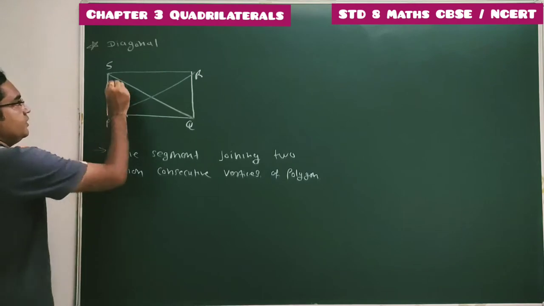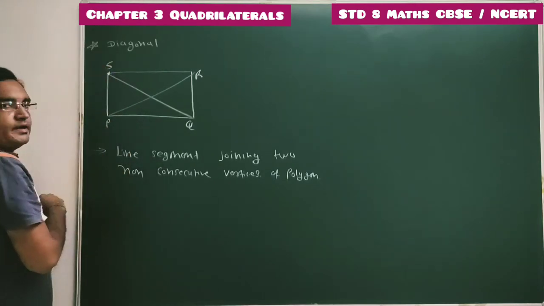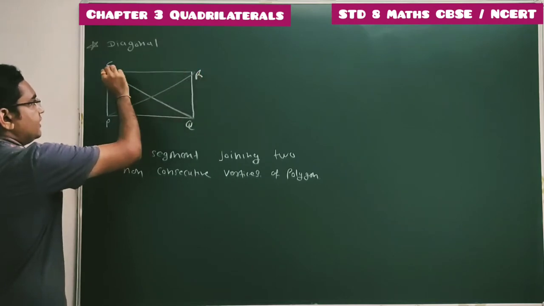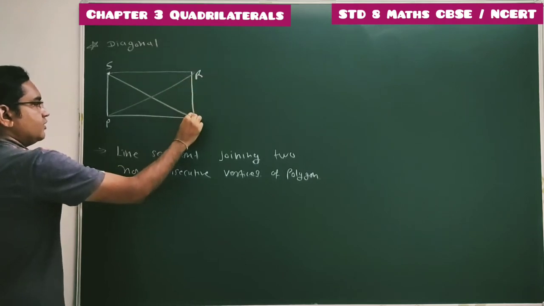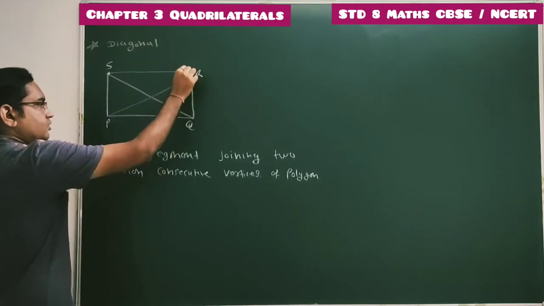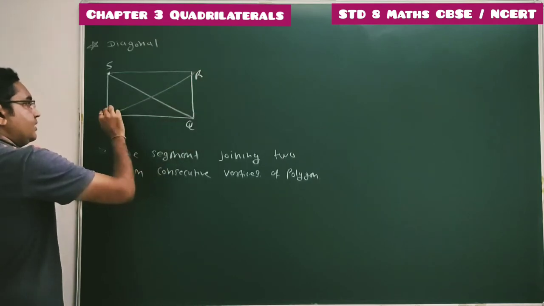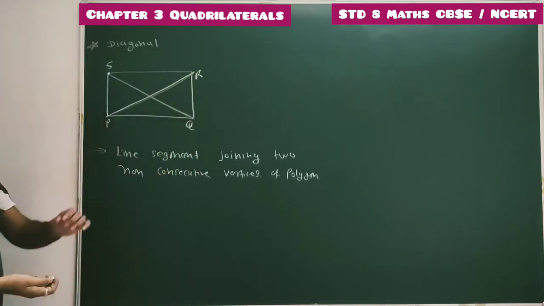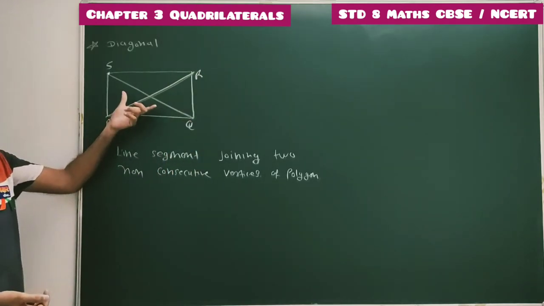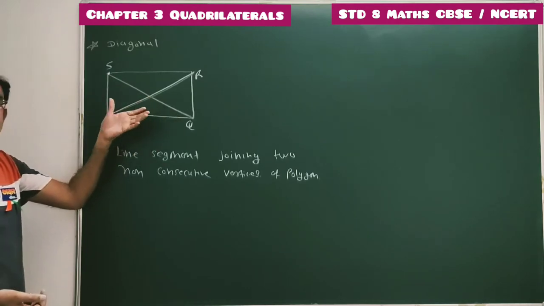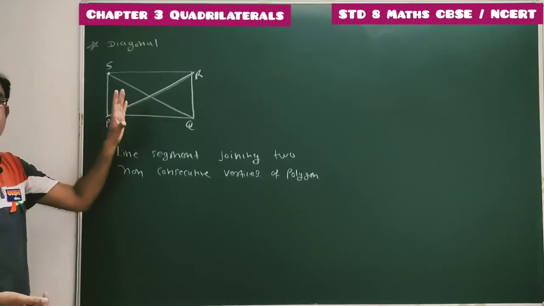So two non-consecutive means, here one vertex is S, consecutive vertices are S and R, but non-consecutive means we consider S, not R, and Q. So here we join S and Q. If you are taking R, then Q is not considered, P is considered. So R and P. These are the line segments. A diagonal is nothing but a line segment which joins two non-consecutive vertices of any polygon.